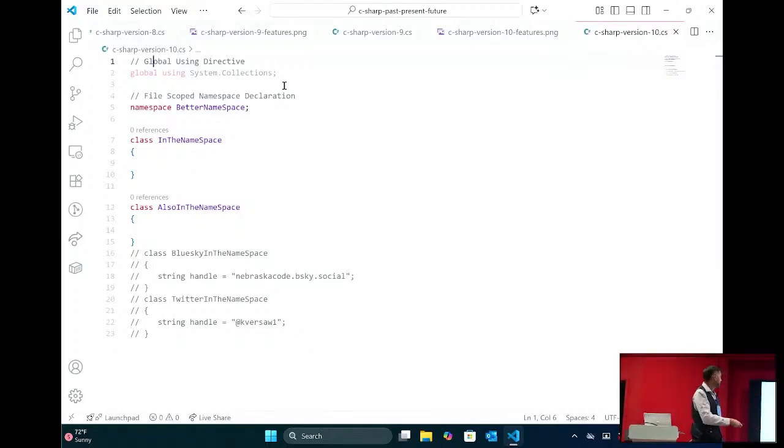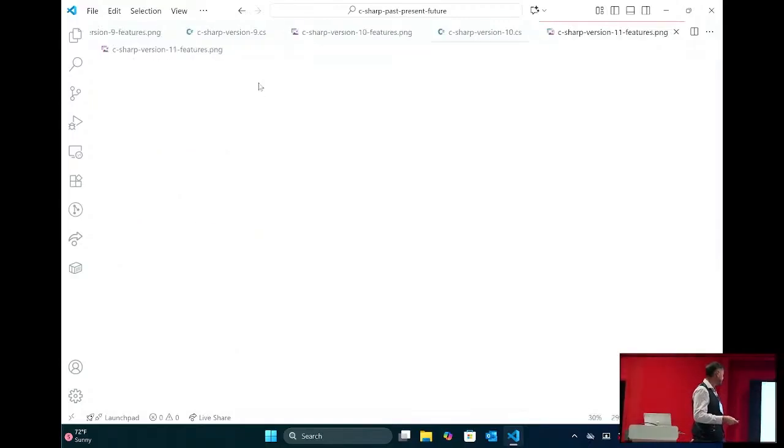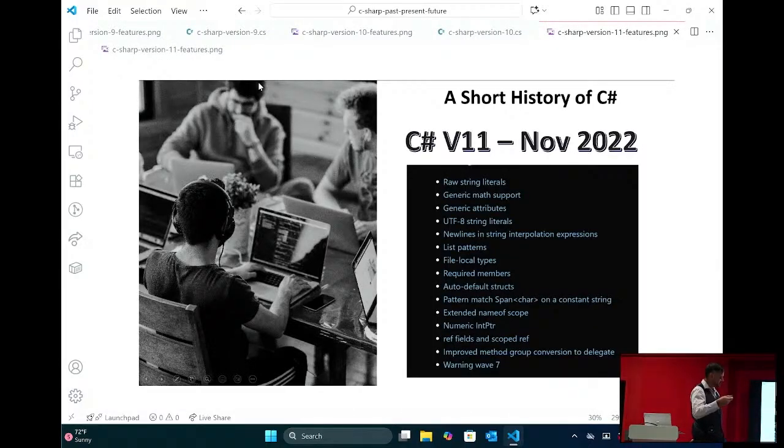That's pretty cool. You get this file-scoped namespace declaration. So that kind of saves you from starting your code over a tab, right? So you have your namespace and your code is over a tab. Well, now we use a semicolon instead, and now we can just start on the left side. Kind of small, but it's something. They did it.